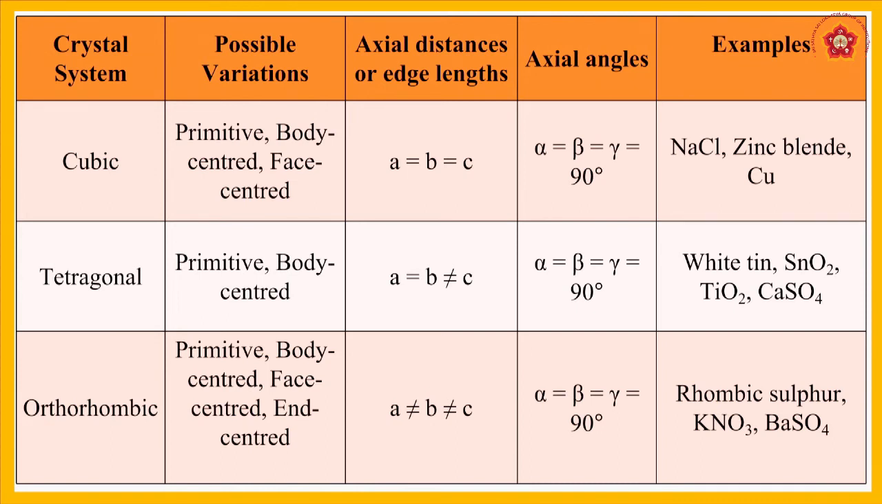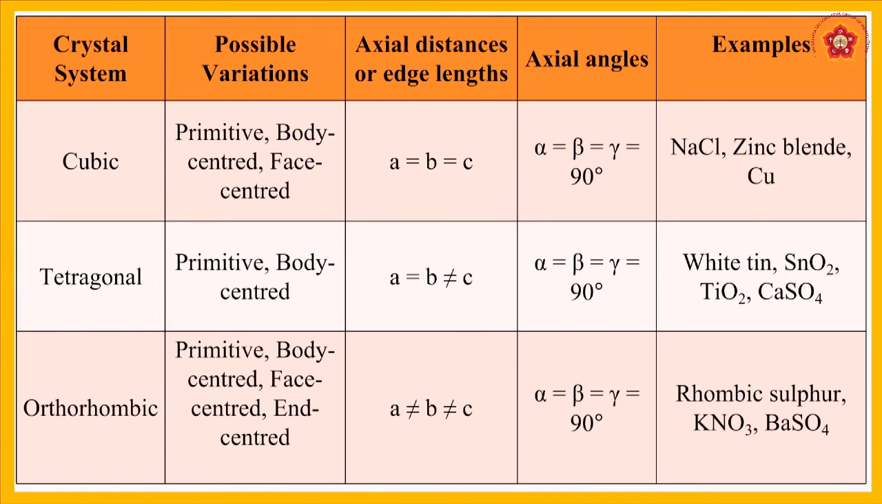First one is the cubic structure. The possible variations are primitive unit cell, body centered and face centered, and the axial distances or edge lengths are A equal to B equal to C. All the lengths will be equal here. And the axial angles also, if A, B, C are equal, then alpha is equal to beta and beta is equal to gamma, that is 90 degrees, which means they are all perpendicular. Examples are sodium chloride, zinc blende and copper.